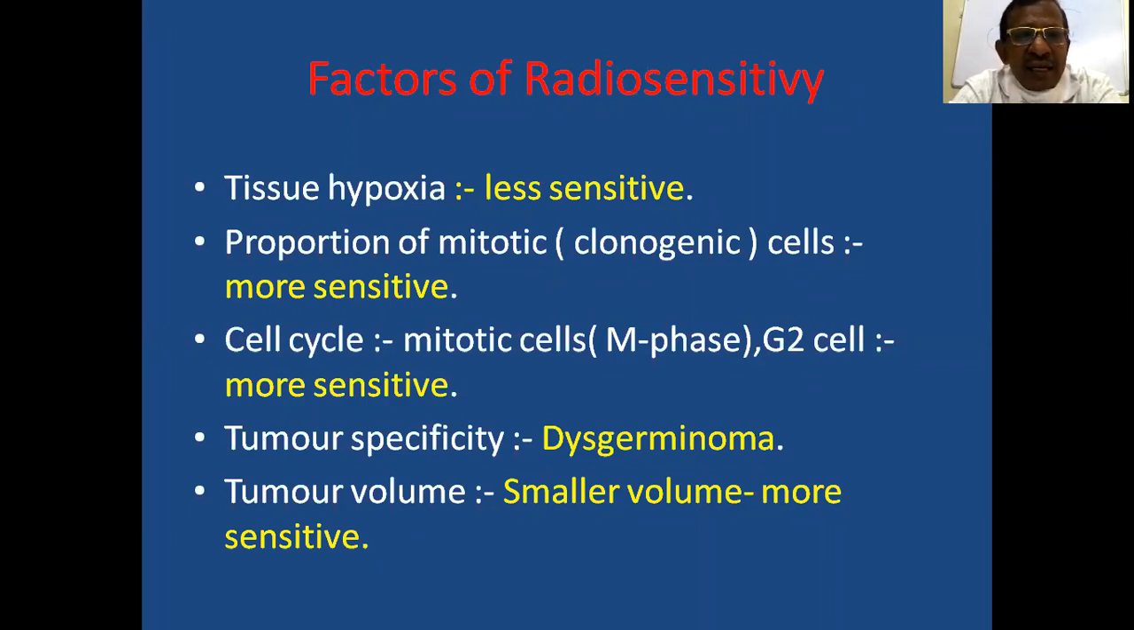And another factor is tumor volume. When there is a smaller volume, it is more sensitive. With more volume, it is less sensitive, because of the presence of hypoxic cells. In smaller volume tumors, there are fewer hypoxic cells, so more radiosensitivity. In larger volume tumors, there are more hypoxic cells, so less sensitivity to radiation therapy. So tumor volume is also important for the treatment.